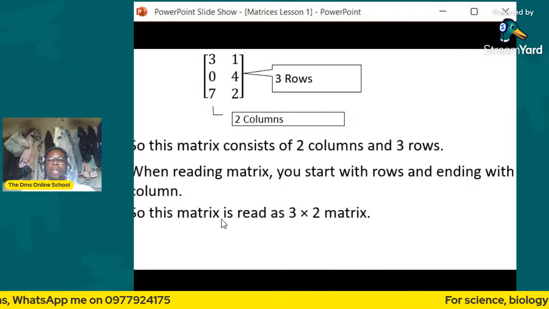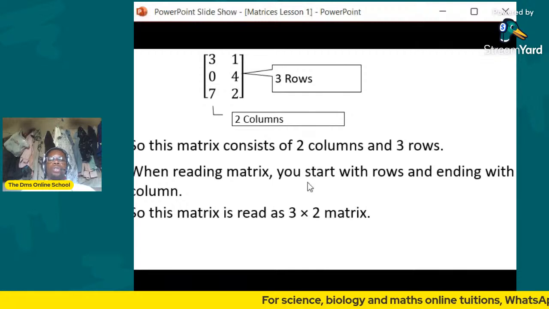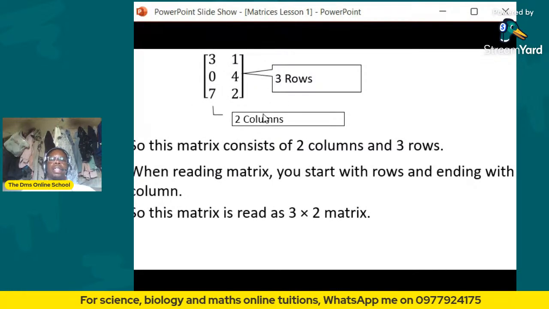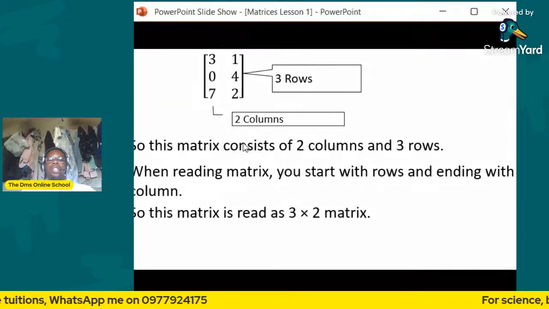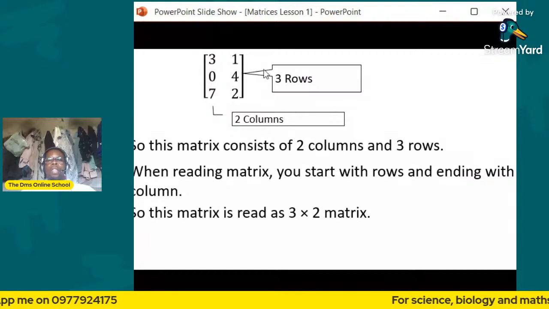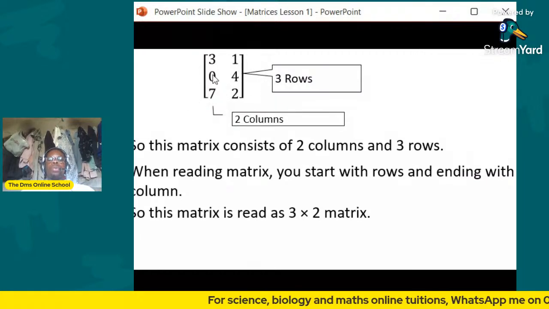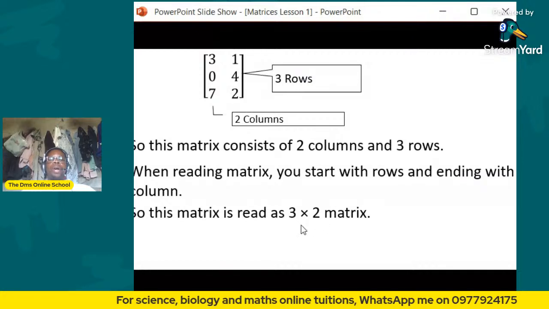So this matrix is read as a 3 by 2. Why? Because it has three rows, 1, 2, 3, and then how many columns? 1, 2 columns. So you start with the rows, then you end with the columns. This one is read as a 3 by 2 matrix.